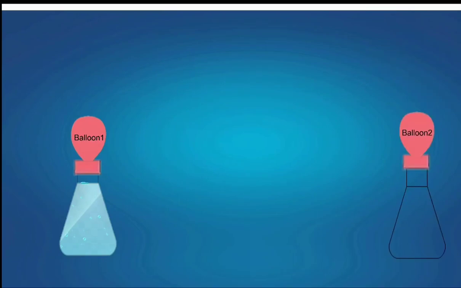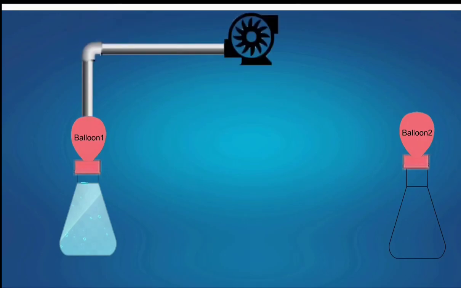Let's go to the experiment. Let's take water in a conical flask. A balloon can be tied at the top of this conical flask. Similarly, another conical flask can be taken. The balloons on these two conical flasks can be connected like this through a compressor.